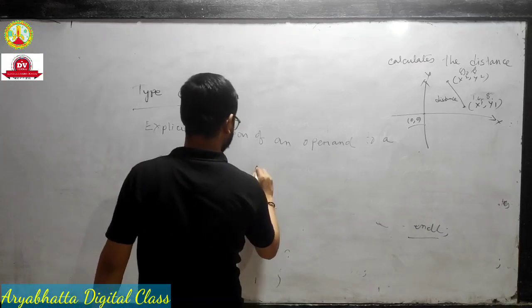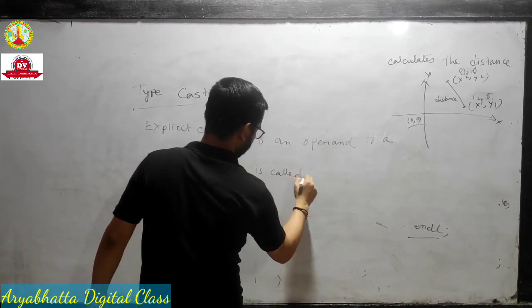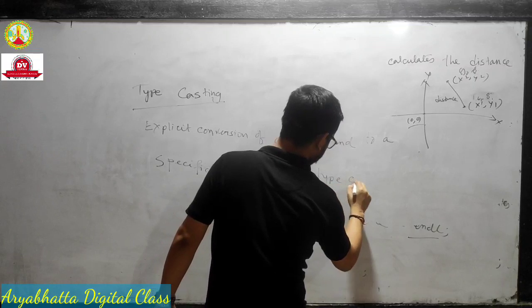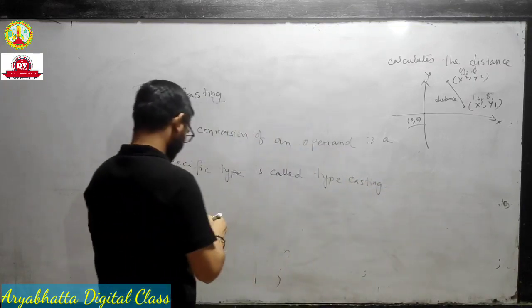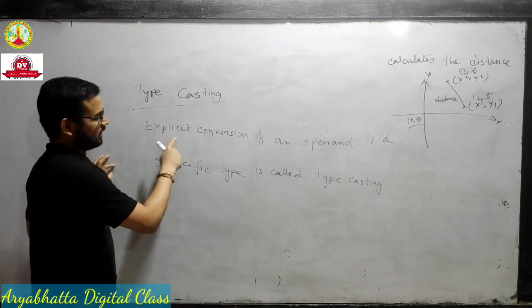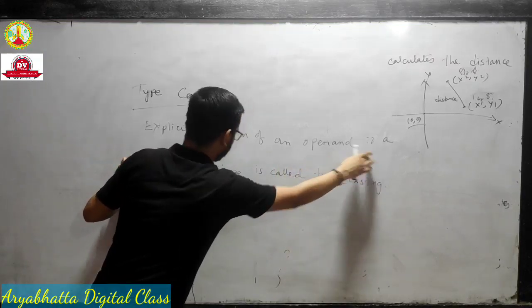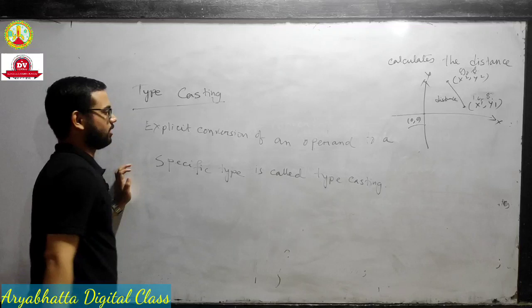This is the explicit conversion of an operand to a specific type.